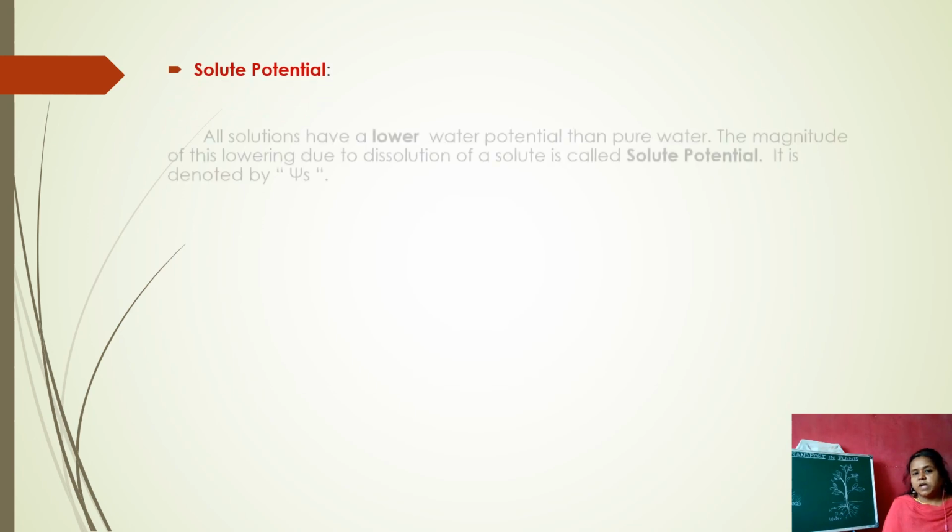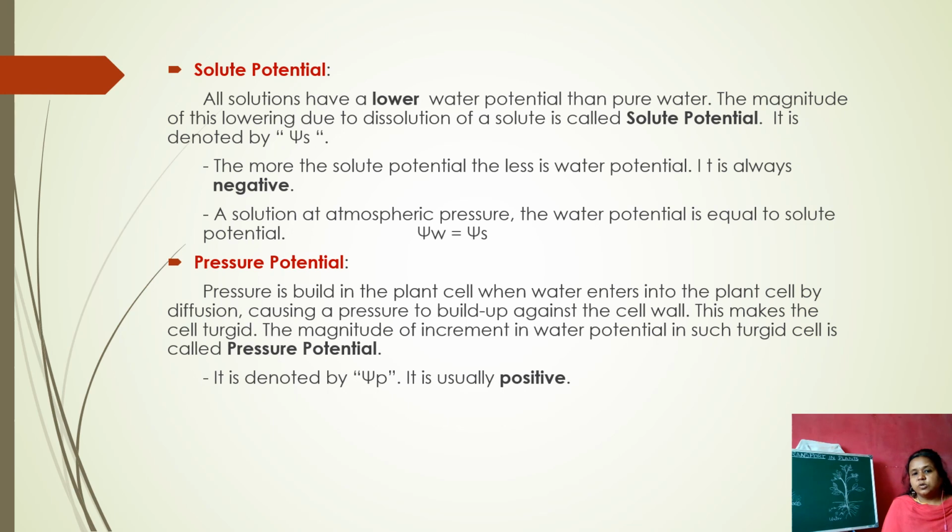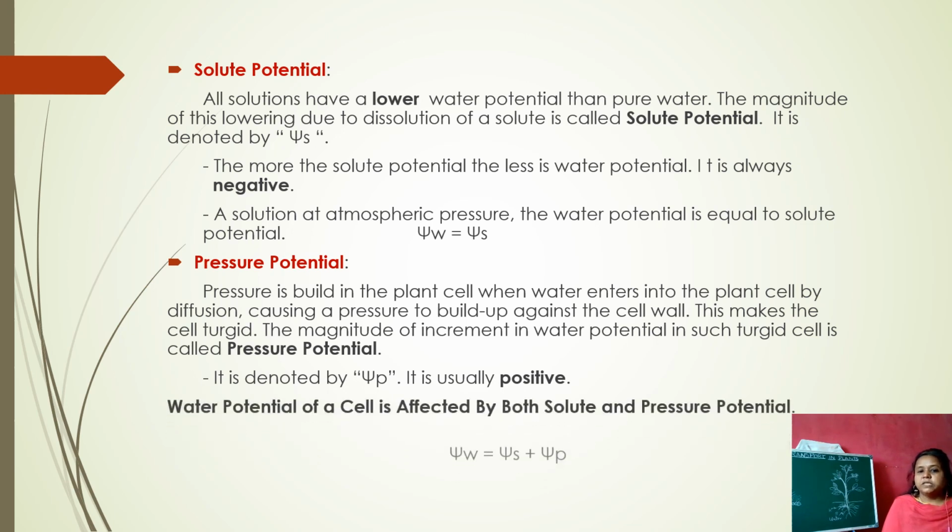Coming to the other factors which affect the water potential, that is the solute potential and the pressure potential. Here solute potential is nothing but when we mix a solute in the water, that is the solvent, the maximum capacity of the dissolution of this solute is the solute potential.